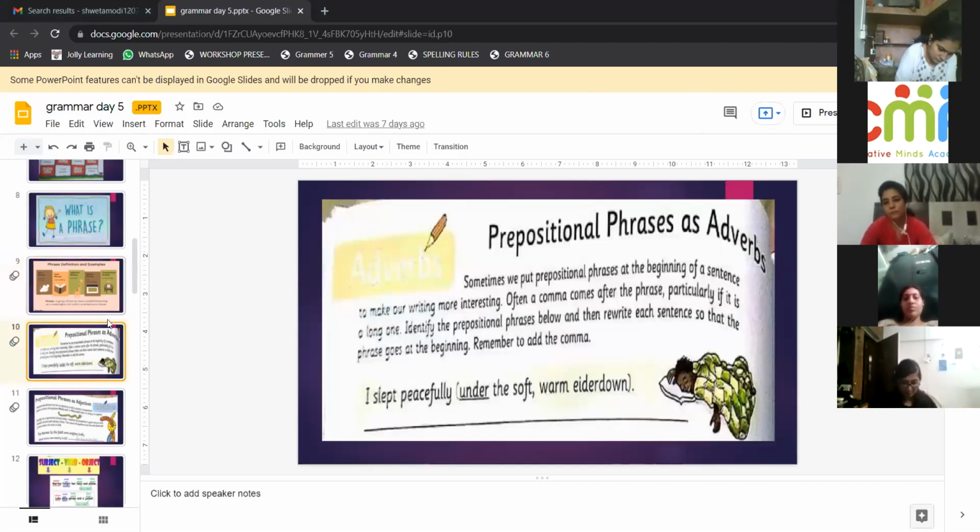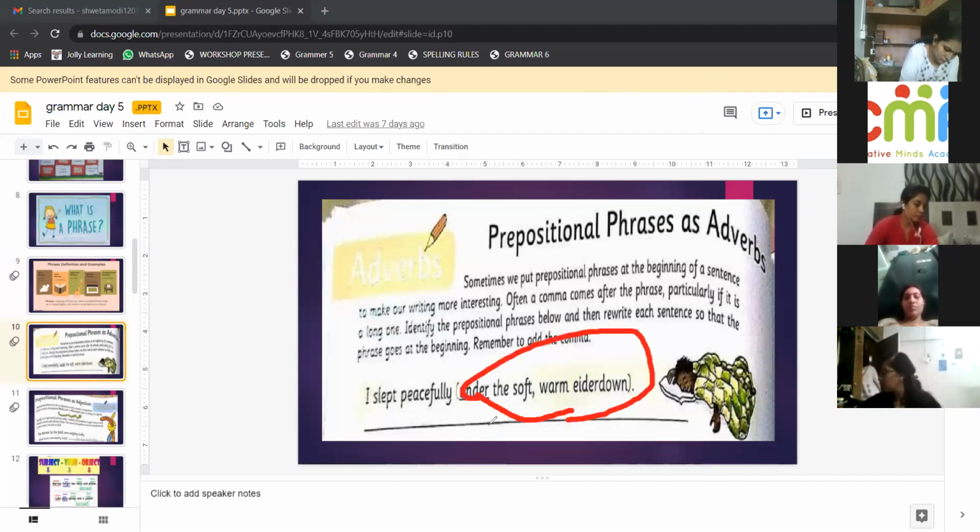Here it is a prepositional phrase because it has a preposition. Which preposition is used here? Under. Yes.